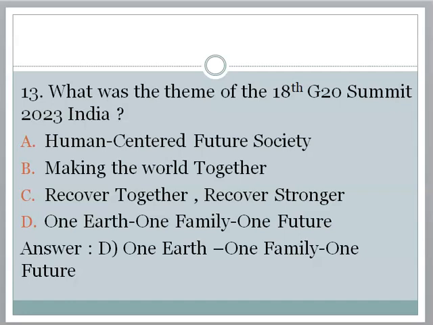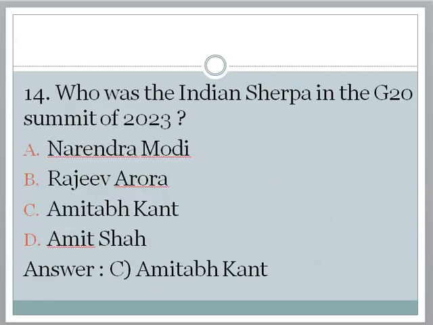A. Human-centered future society, B. Making the world together, C. Recover together, recover stronger, D. One earth, one family, one future. The correct answer is option D. One earth, one family, one future. Next question. Who was the Indian Sherpa in the G20 summit of 2023?